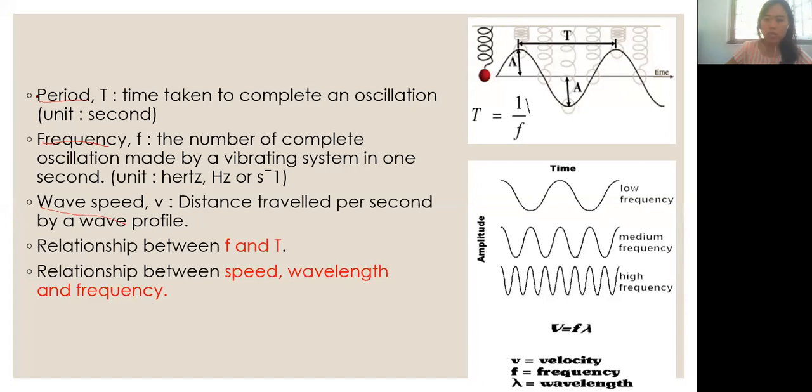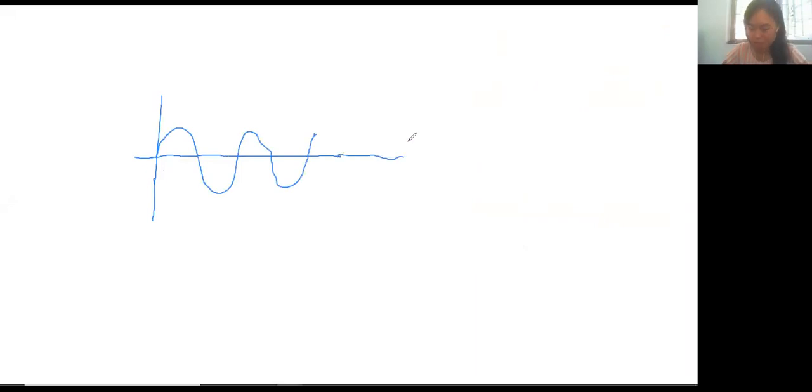So this is a transverse wave diagram. Sorry, my drawing is really not good at all. Yes, the symbol is lambda.